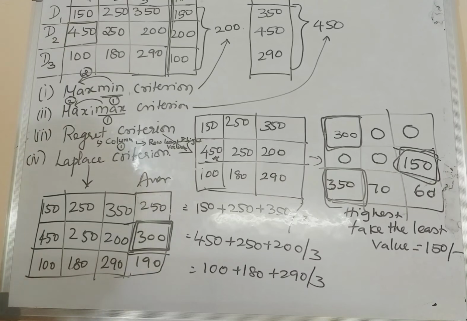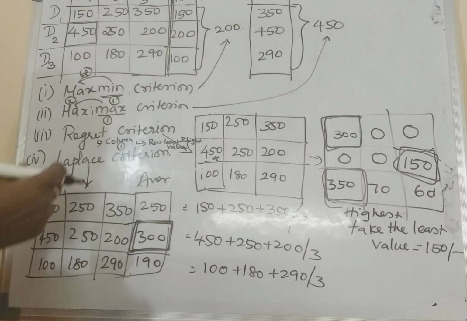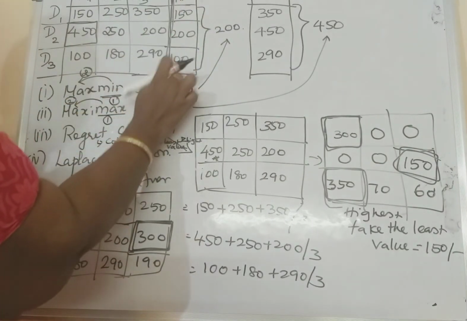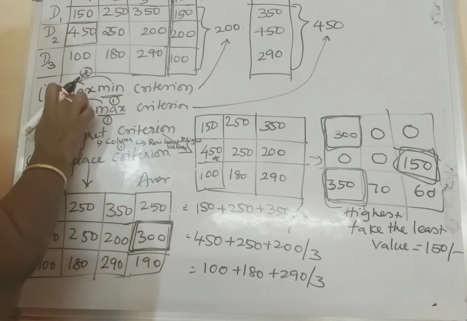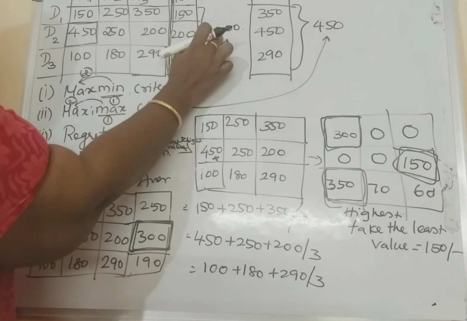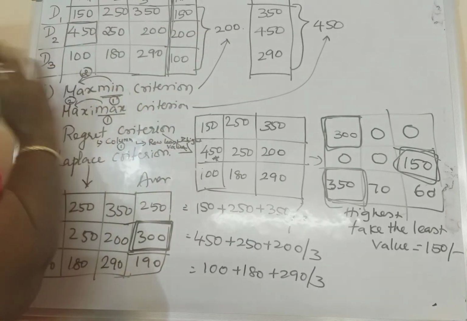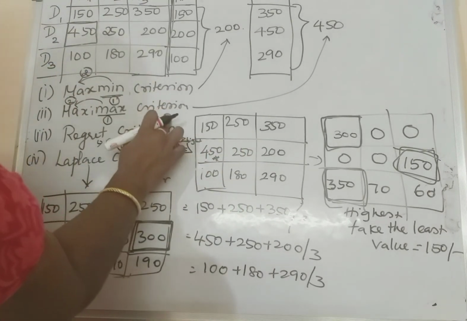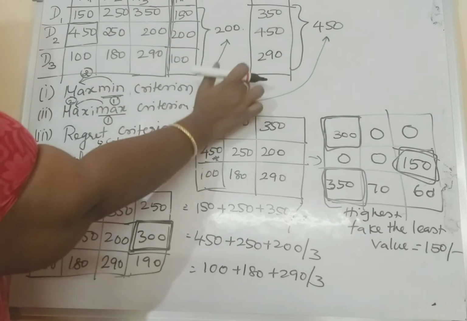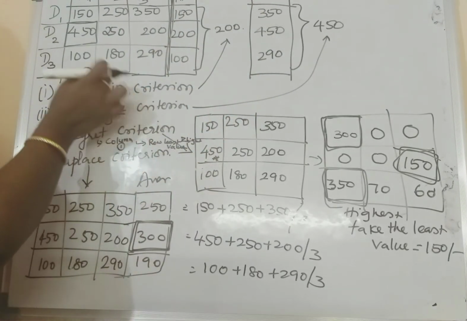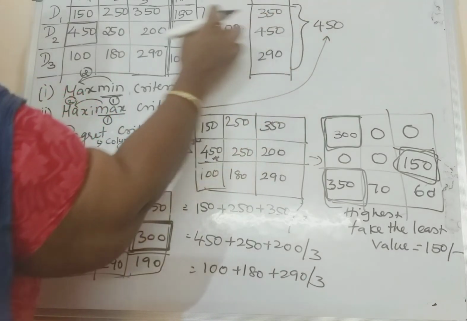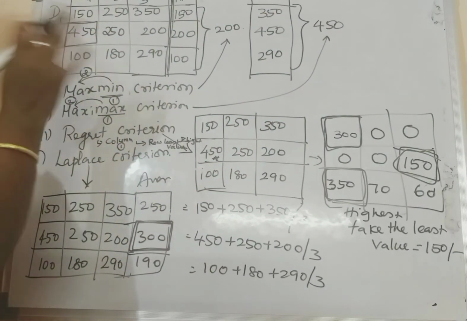That's it. So again, I am just repeating the same thing. Maximin criterion, which means from the table, you have to find out the minimum value. From the minimum, you have to find out the maximum. That's it. The maximum value lies in D2, so D2 is the best option. Next, maximax criterion. From the table, take the maximum, and from the maximums, you have to take the maximum value. So the answer is 450, which lies in D2. So D2 is the best choice.